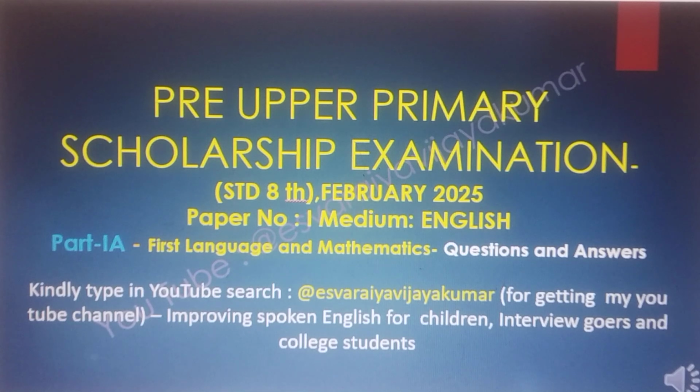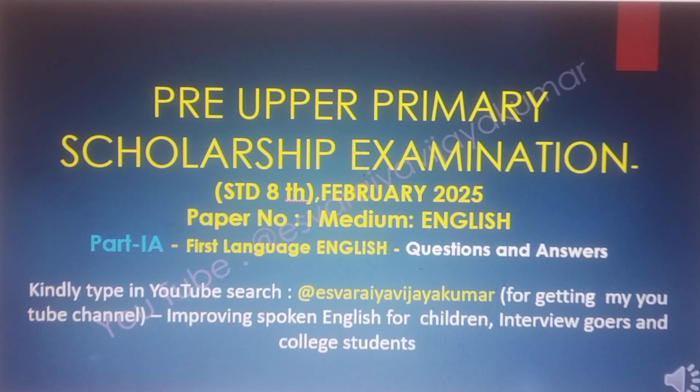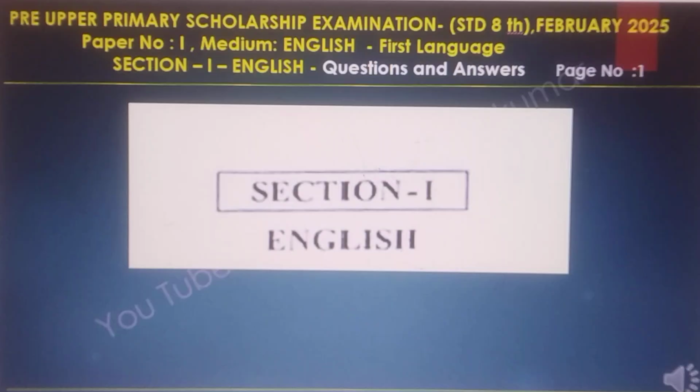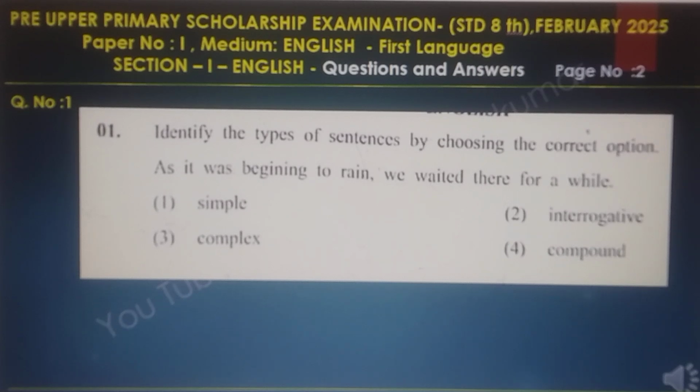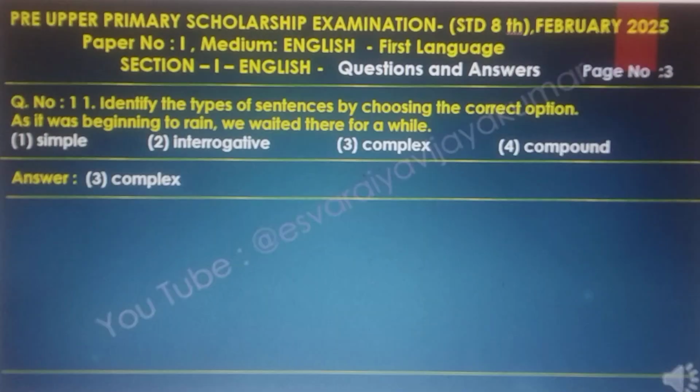Pre-upper primary scholarship examination standard 8th February 2025 paper 1 medium English part 1A, first language English question and answers. Section 1 English. Question number 1. Identify the types of sentence by choosing the correct options. As it was beginning to rain, we waited there for a while. The options 1 to 4 are there.